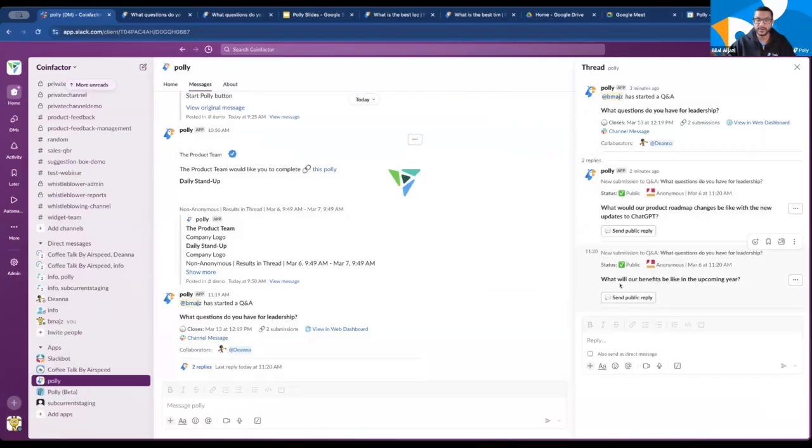Again, we do prefer power users to use the web. You get a lot more functionality. We get a lot more space to give you the best experience. But at the same time, we recognize sometimes you're just on your phone running to grab coffee and you just need to respond to something super quick. And you can do that with Poly, regardless of whether you're using the Slack mobile apps, the Slack web apps, the Microsoft Teams apps on mobile or web as well.